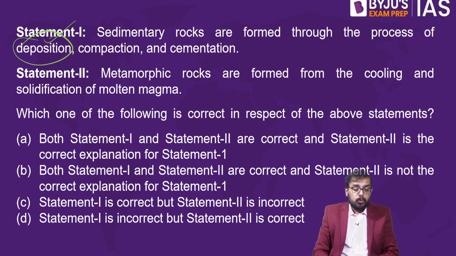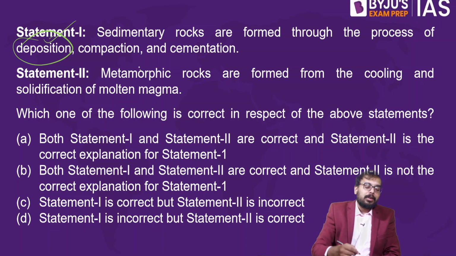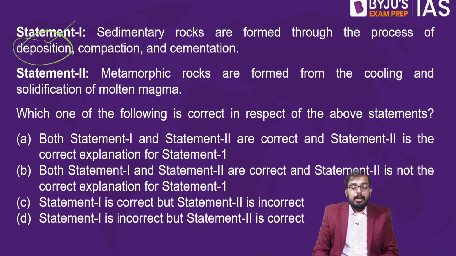What about statement number 2? Metamorphic rocks are formed from the cooling and solidification of molten magma. Is that the way metamorphic rocks are formed? No, this is your igneous rock. Igneous rocks are formed from cooling and solidification of molten magma, not metamorphic rock. Then how is metamorphic rock formed?